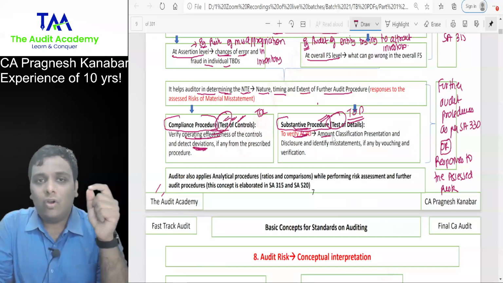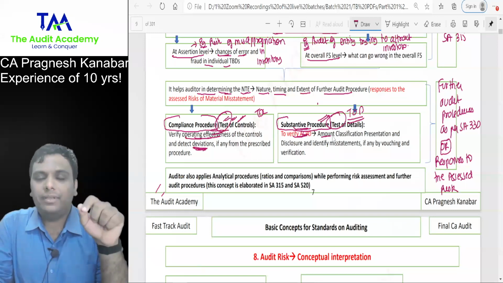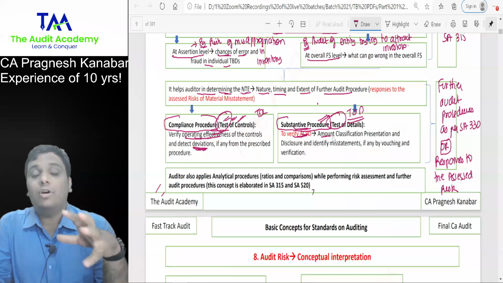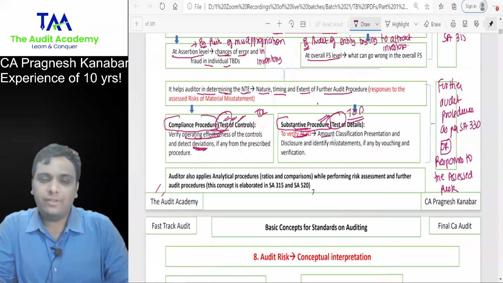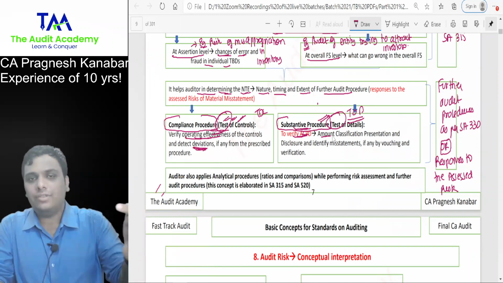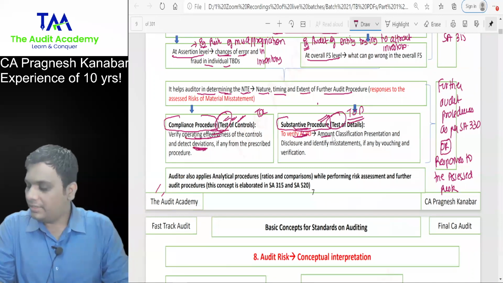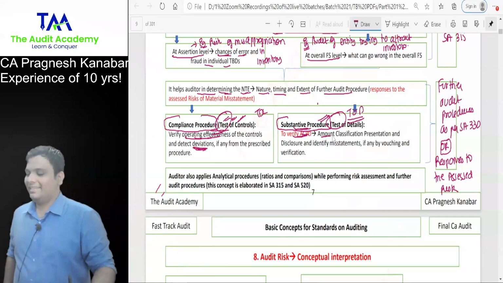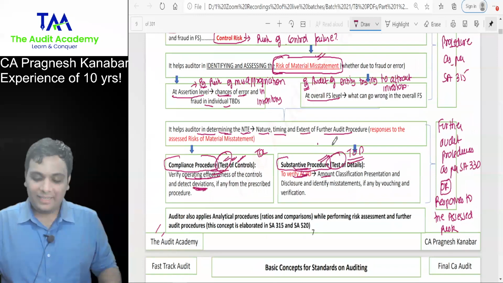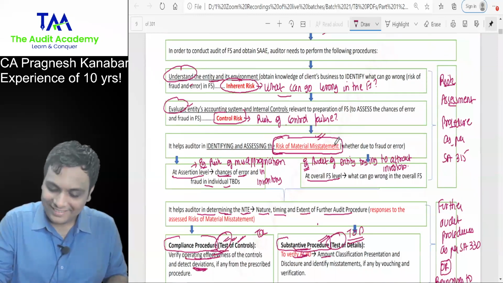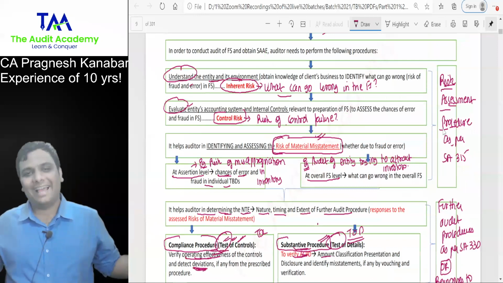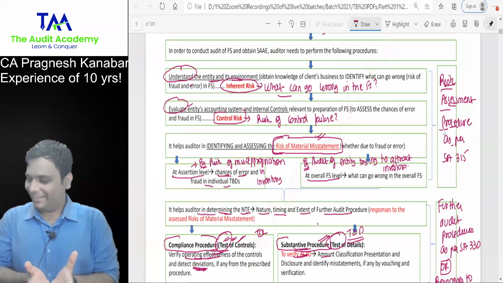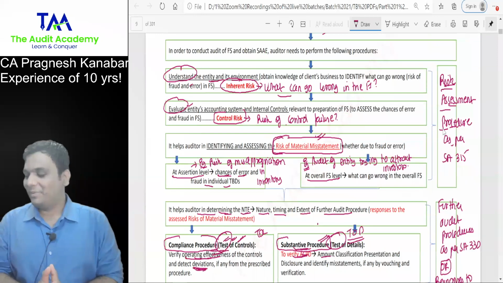You are conducting audit of my entity, the Audit Academy, and you asked me about admission procedure. I told you that we have one app through which you have to take admissions, and the GST invoice and everything is generated through that app only. This is TOC or TOD? This is risk assessment procedure. All right. This is risk assessment procedure.